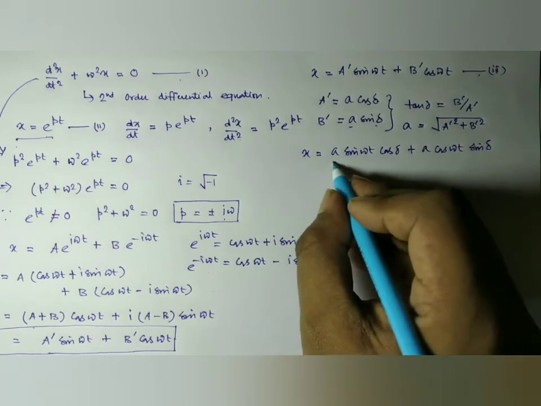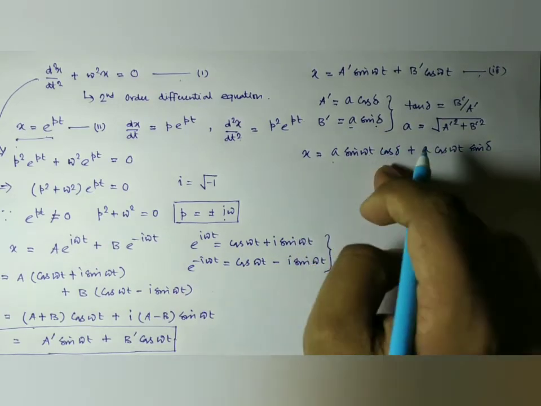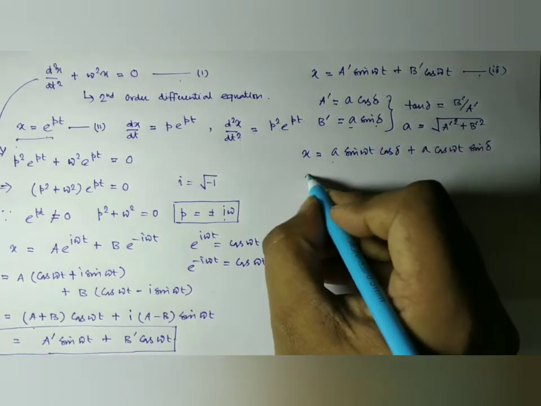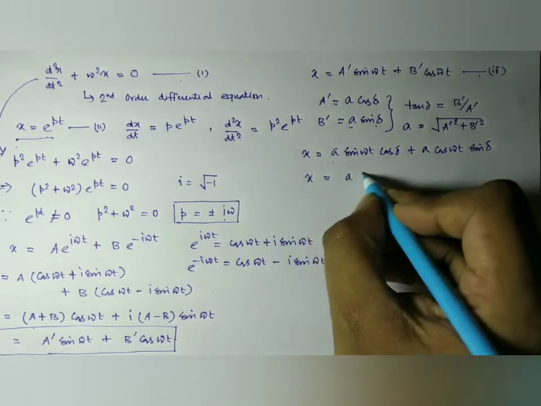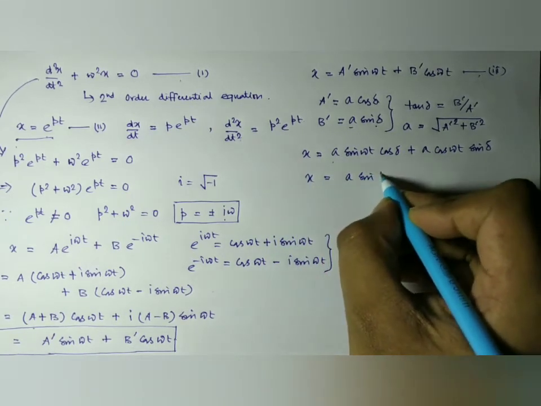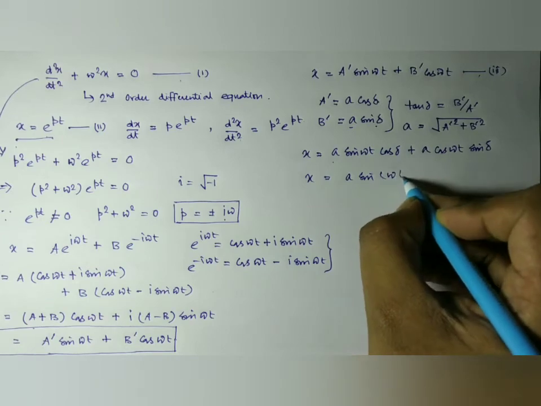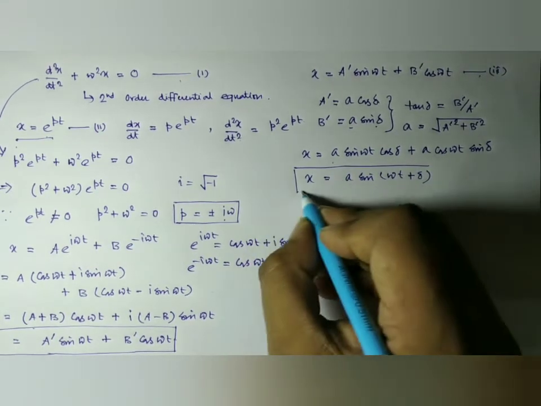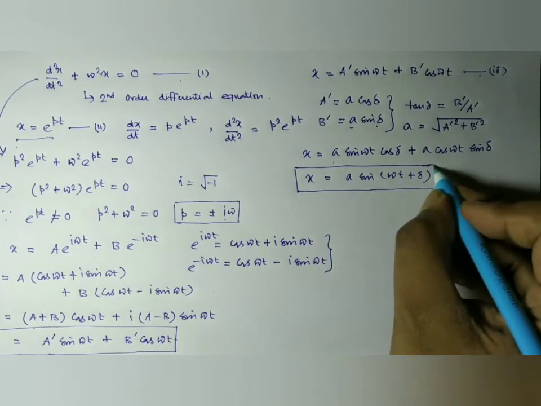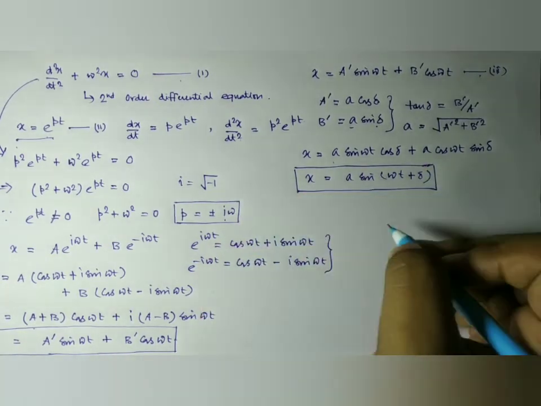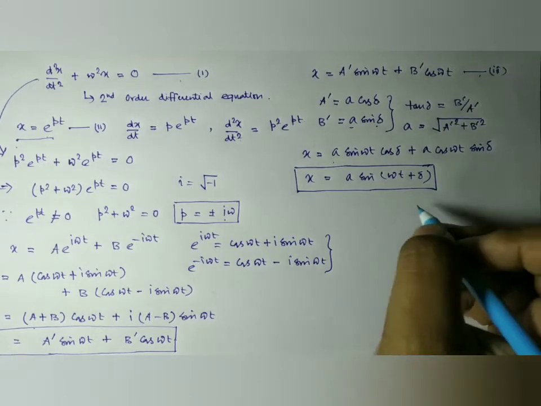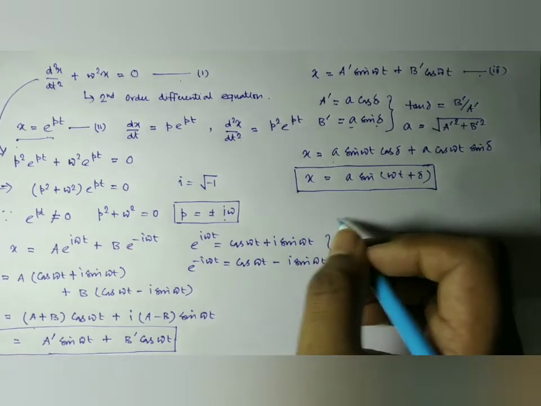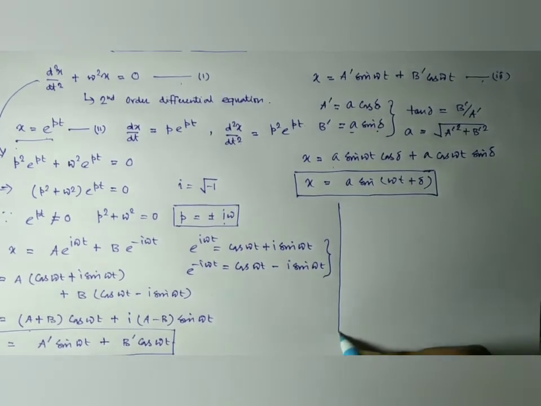If we take common A from these two terms, we have sin A cos B plus cos A sin B, so you can write it as x equal to A sin of omega t plus delta. Look here, this is in the form of simple harmonic motion. So this is the solution of the differential equation obtained here.